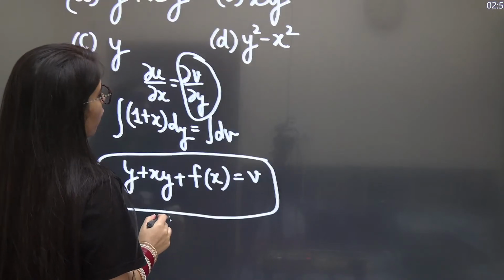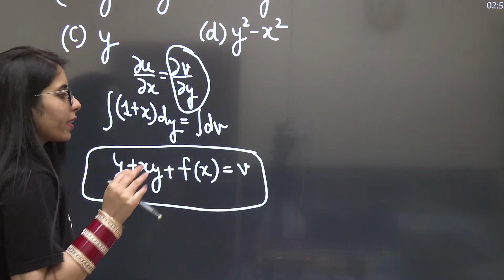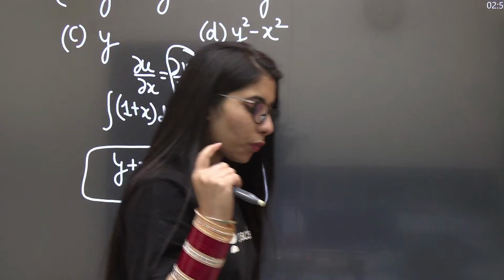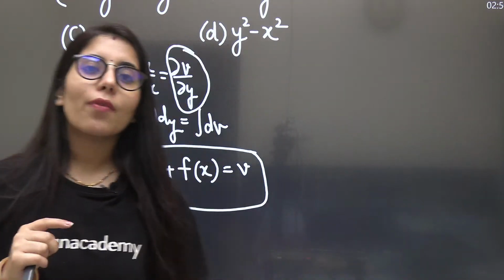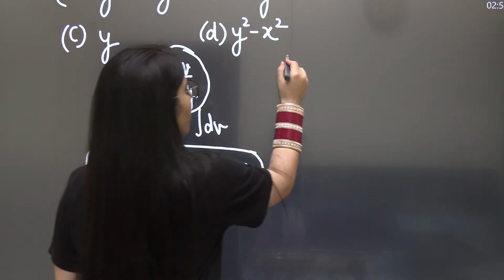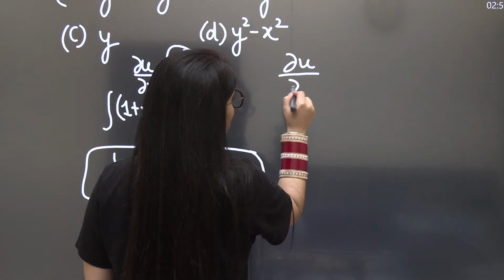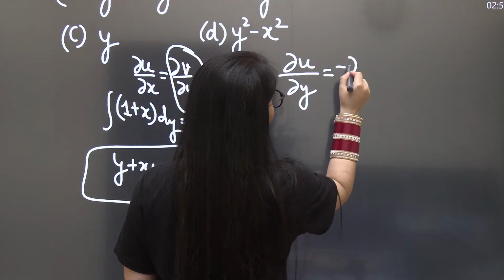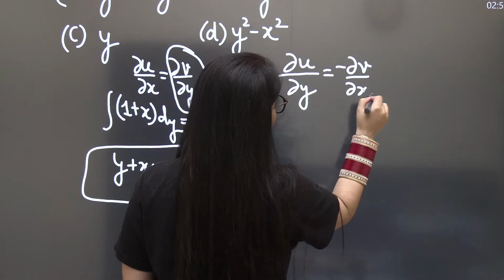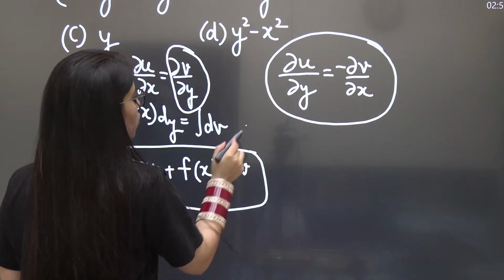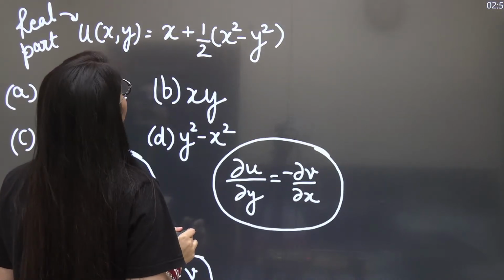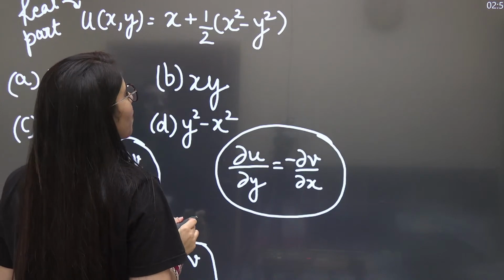But is it enough to solve it this much? No. Sometimes one single Cauchy-Riemann equation may give you the right answer, but not always, so you have to go for the second equation too. That is the second Cauchy-Riemann equation, ∂u/∂y is equal to minus ∂v/∂x. Let's check it out. ∂u/∂y will give you minus y.